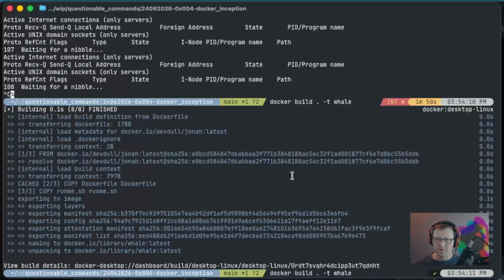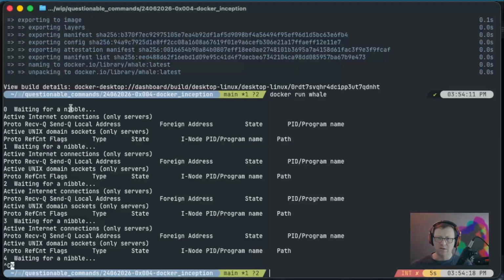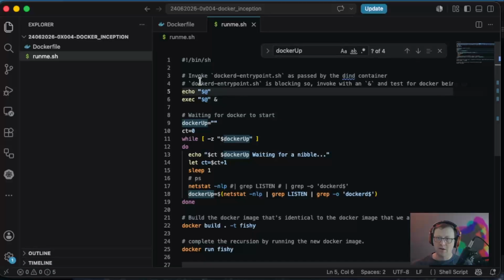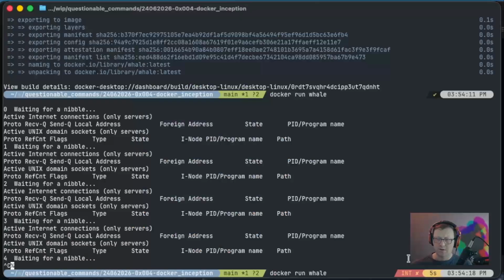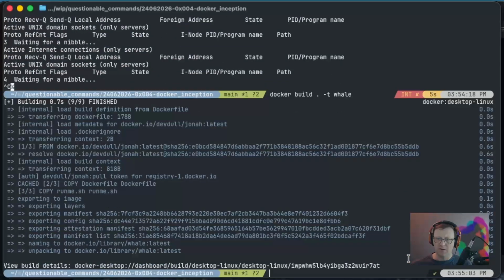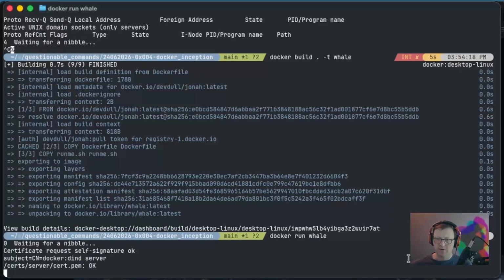Build it. Run it. Yeah, so it was blank up here. And I thought dockerd entry point would be passed in, but perhaps not. So let's try running it directly, in which case we don't care about that anymore. Build it. Run it.